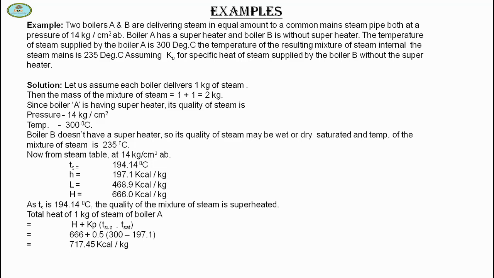As Ts is 194.14 degrees Celsius, the mixture of steam is superheated. Total heat of 1 kg of steam of boiler A is H plus Cp into (T superheated minus T saturated), which comes to 717.45 kilocalorie per kg.